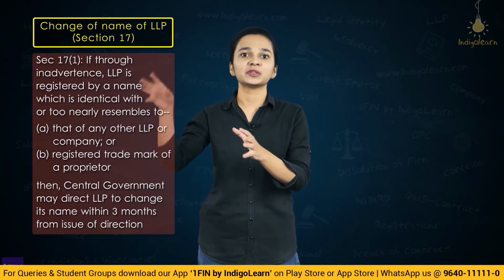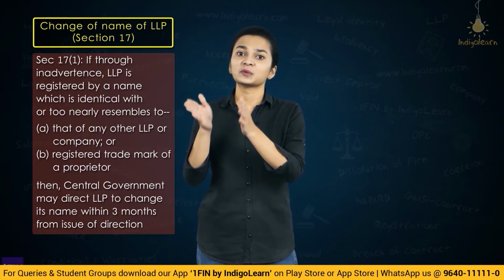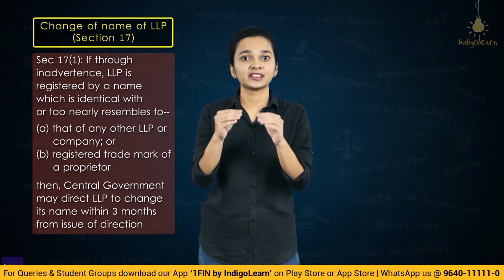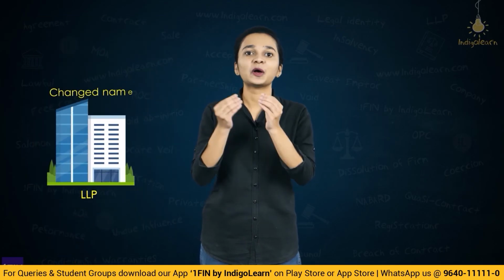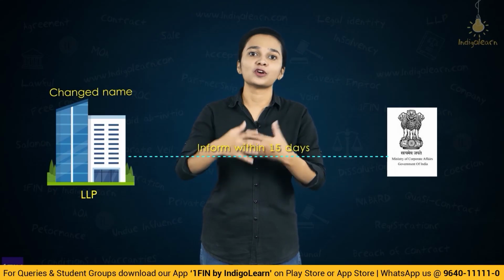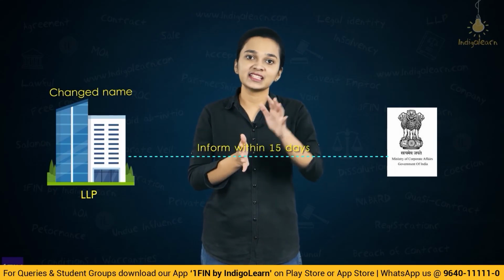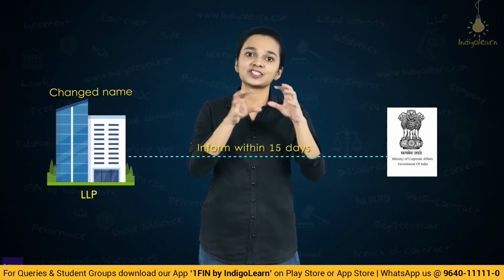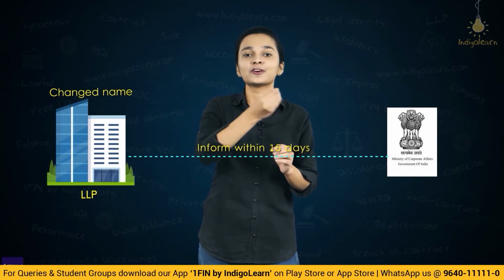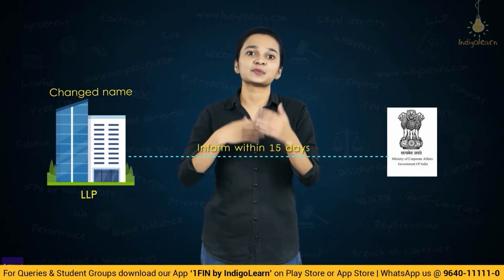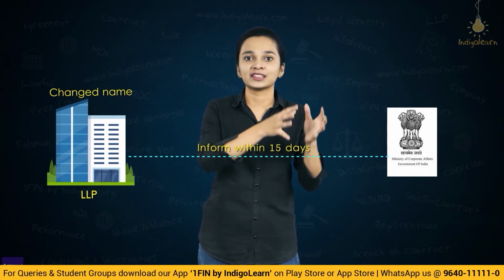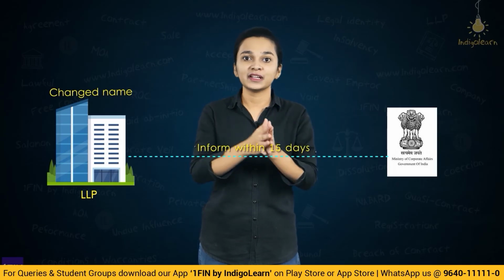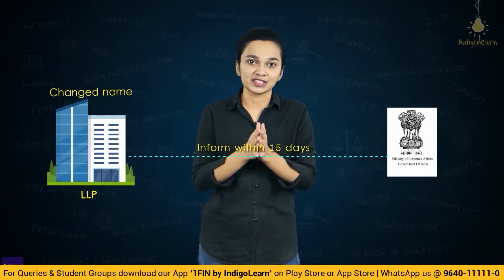Now, under section 17 subsection 1, we have understood that the LLP will be instructed to change its name. Now, once the LLP has received such an order, it is their responsibility to change their name. So, as soon as the LLP changes its name, within 15 days, the LLP shall inform the registrar of companies and the central government that it has changed its name. So, within 15 days of change of the name, it is the responsibility of the LLP to inform the registrar of companies about the change in its name, and also the central government.